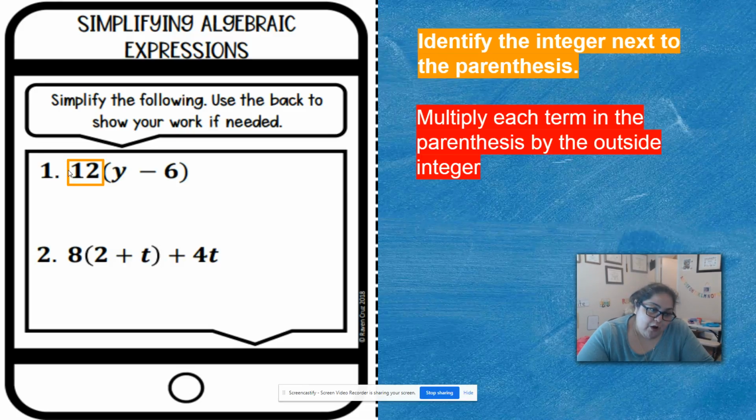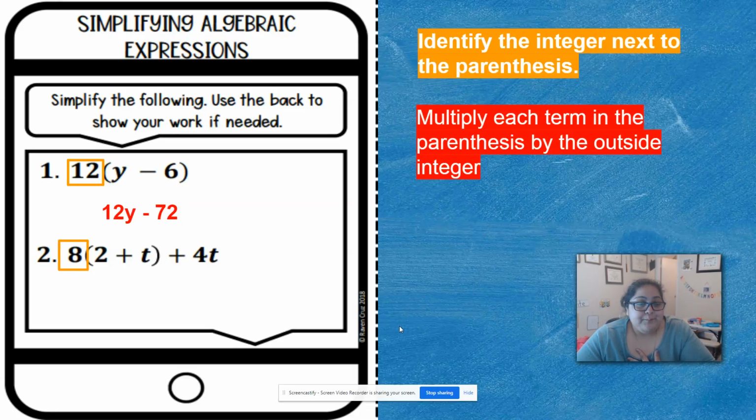Then I'm going to do 12 times the 6. That's not just a regular 6. It has a minus sign, so it's a negative 6. So I'm going to do 12 times negative 6, which would give me negative 72. So 12y minus 72. Why did I just go from negative to minus? Because I am putting something in front of that negative. If it was just by itself, it would be negative 72. But because I'm putting a term in front of it, we're going to say minus when we read it out loud.